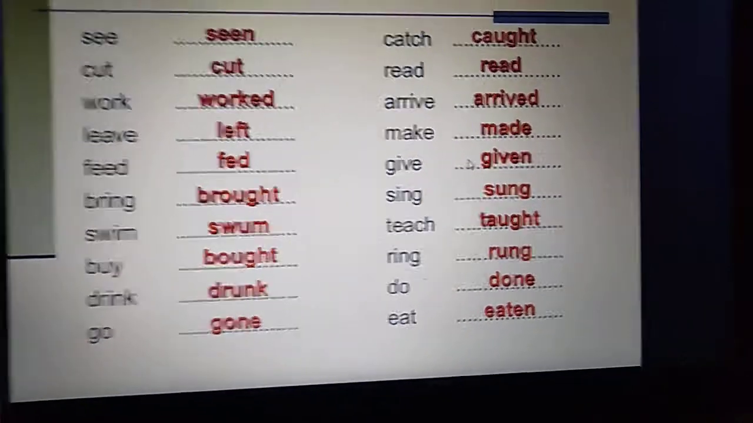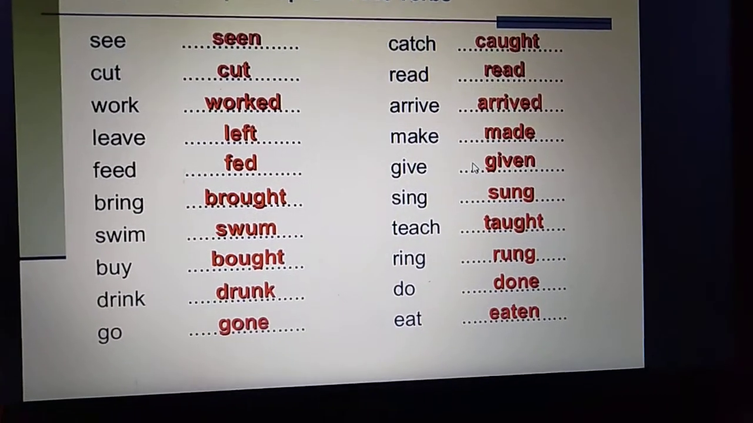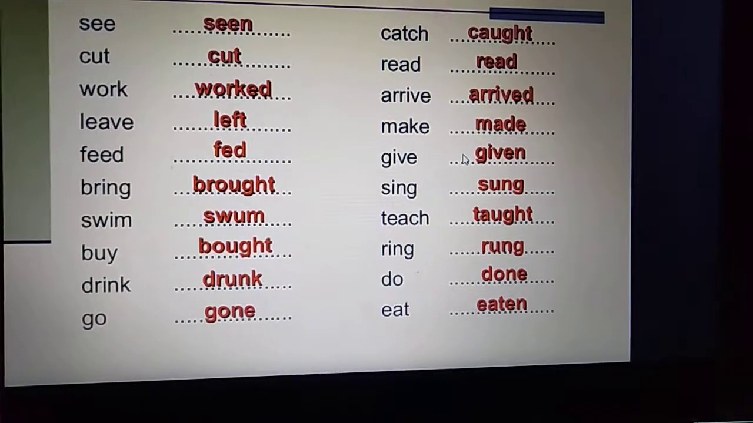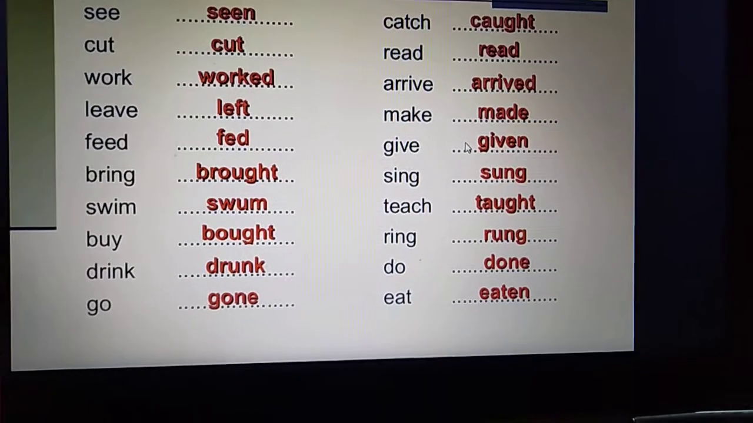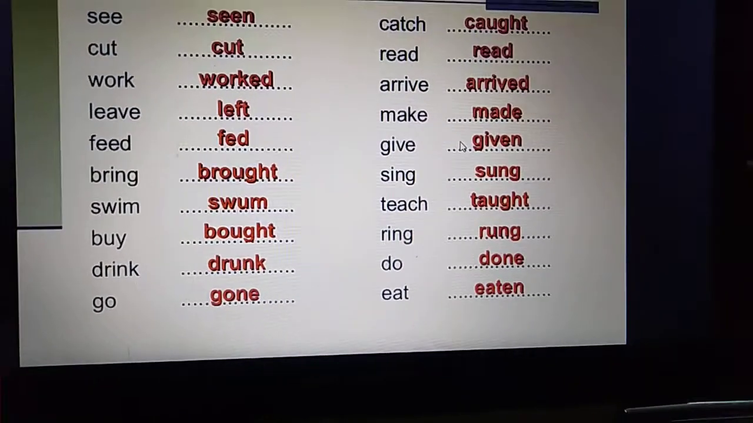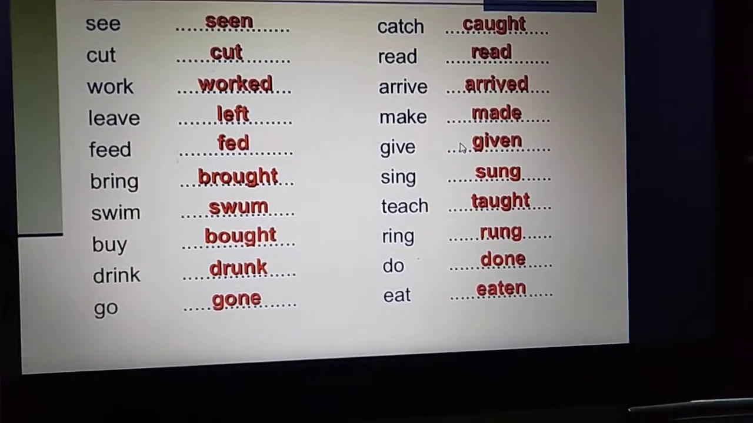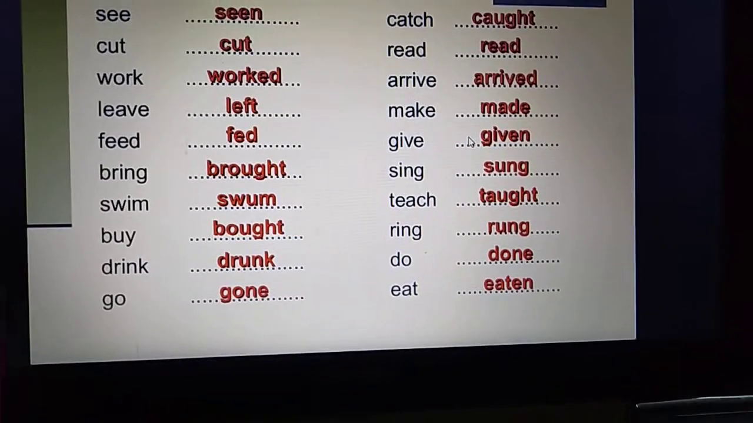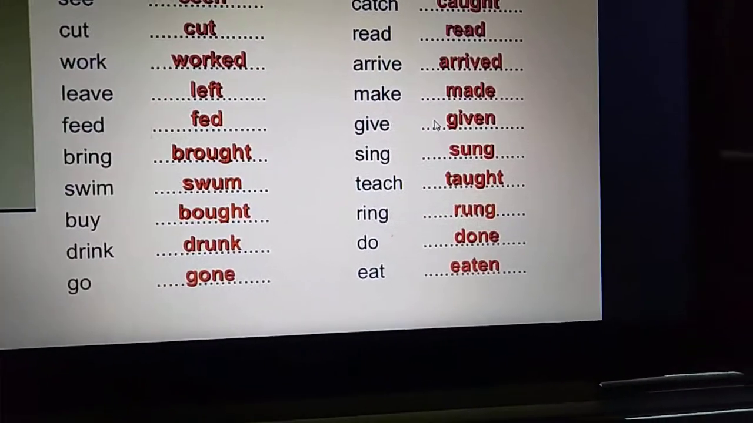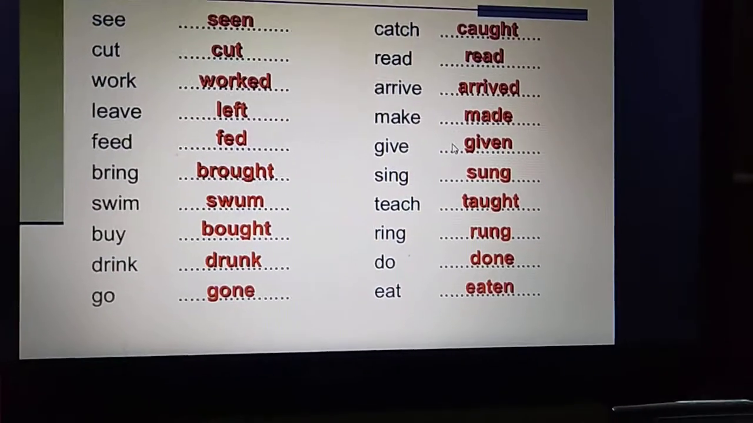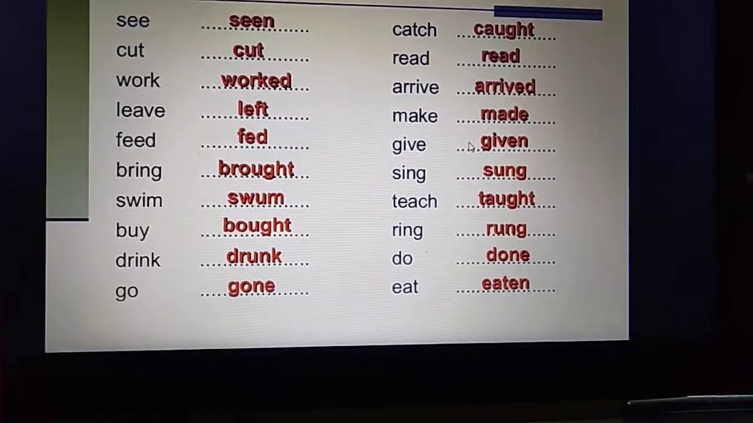Clear? Cut, cut, cut. They have the same first, second and third form. Work, worked, worked. Leave, left. Bring, brought, brought. Clear? Swim, swam, swum. So third form use होगा. That's why swum is written instead of swam. Clear? Buy, bought, bought. Drink, drank, drunk. But we will use drunk because drunk is the third form. Go, went, gone. Third form.